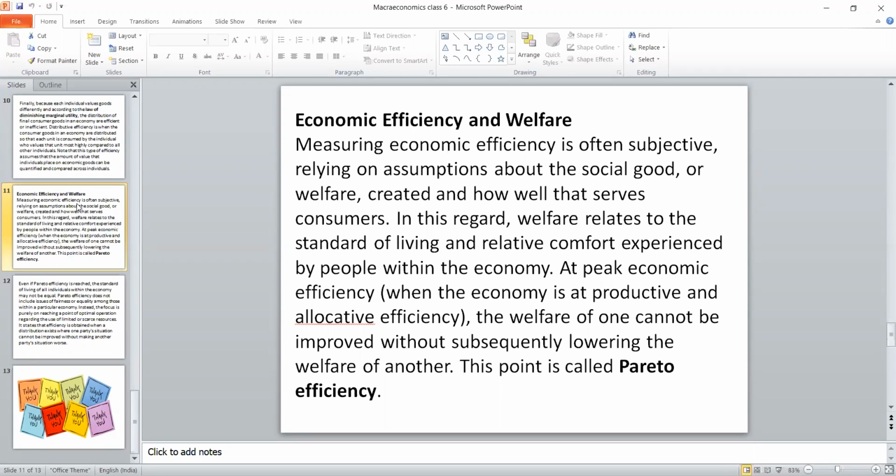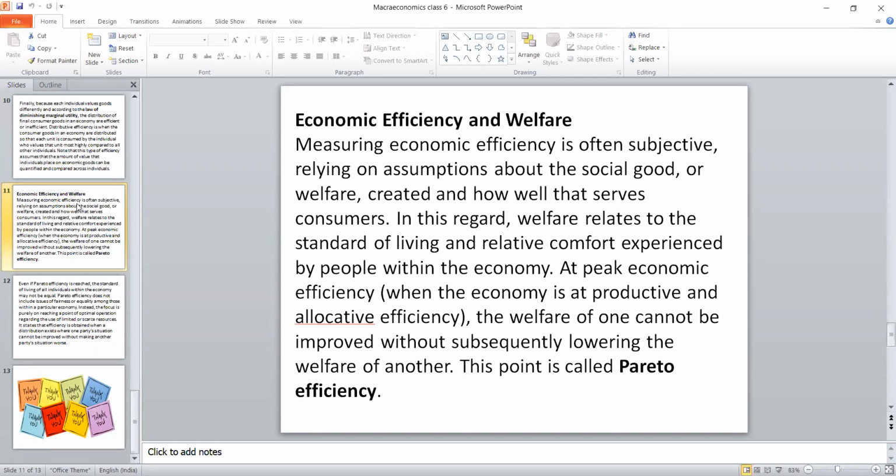This welfare state, we used to call it Pareto efficiency. In easy words, measuring economic efficiency is subjective, based on the assumption of social goods. Economic efficiency depends on how productive efficiency and allocative efficiency achieve the welfare of one, which cannot be improved by reducing the welfare of the other.